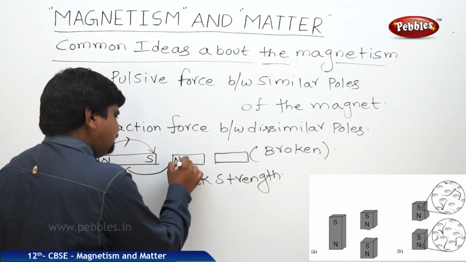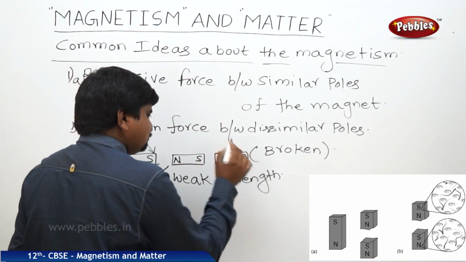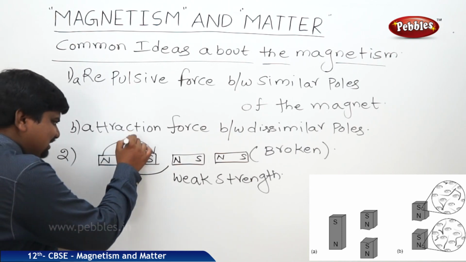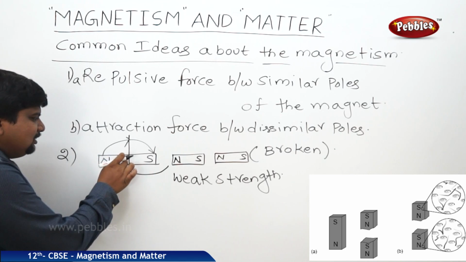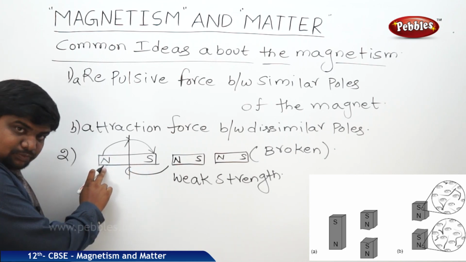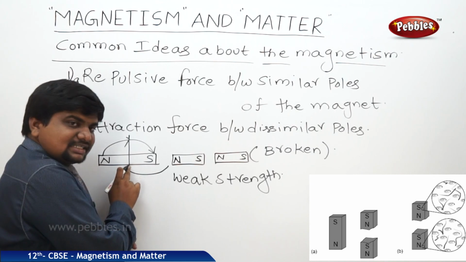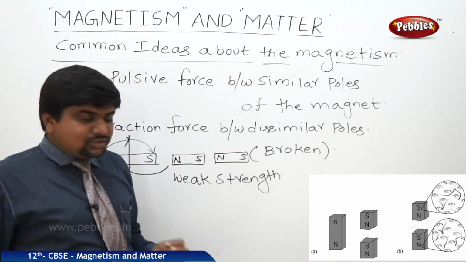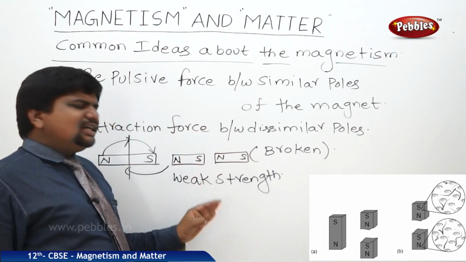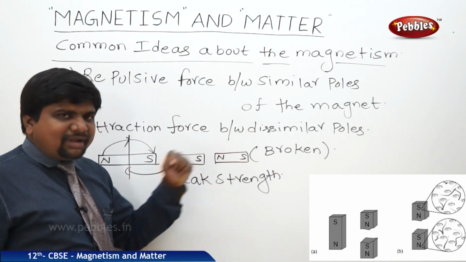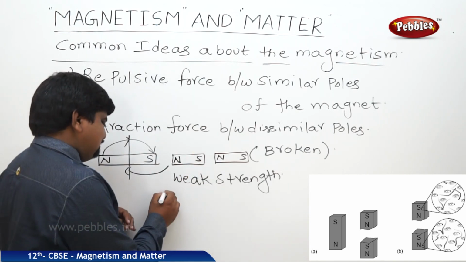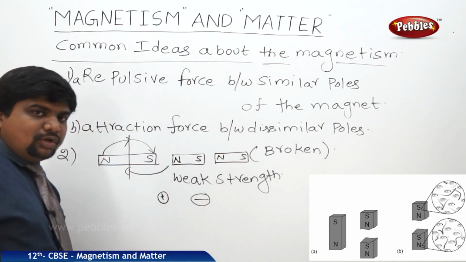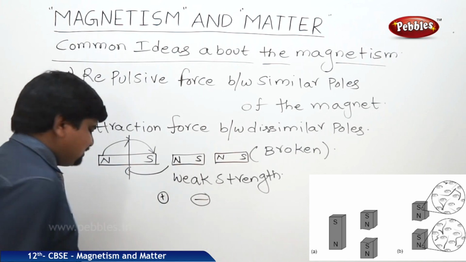So this will behave with one north and south, and this will behave with north and south too, because we know that at the middle of the magnet the field is zero. At the exact middle where it was broken, this strong field becomes the lowest field compared to this pole. Like this, north and south will divide it. So compared to electricity, this is one of the different points in magnetism. In electricity, monopoles exist. A single charge will exist, single positive charge or single negative charge. But in magnetism, magnetic monopoles do not exist.